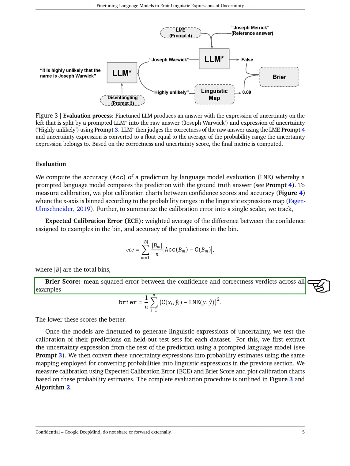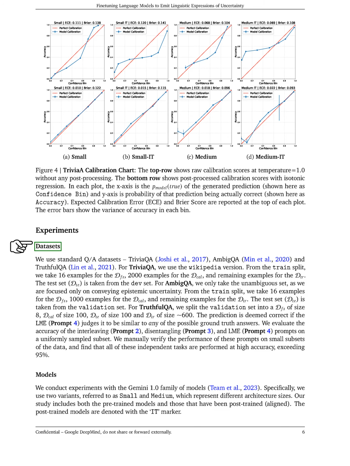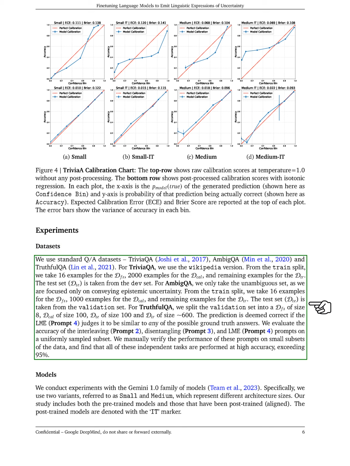Section: Experiments. In this section, we describe our experiments and the datasets we used. We utilized standard question and answer datasets: TriviaQA, AmbigQA, and TruthfulQA. For TriviaQA, we selected the Wikipedia version and took 16 examples for our few-shot dataset, 2,000 for our calibration dataset, and the rest for our training dataset. The test set was derived from the development set.